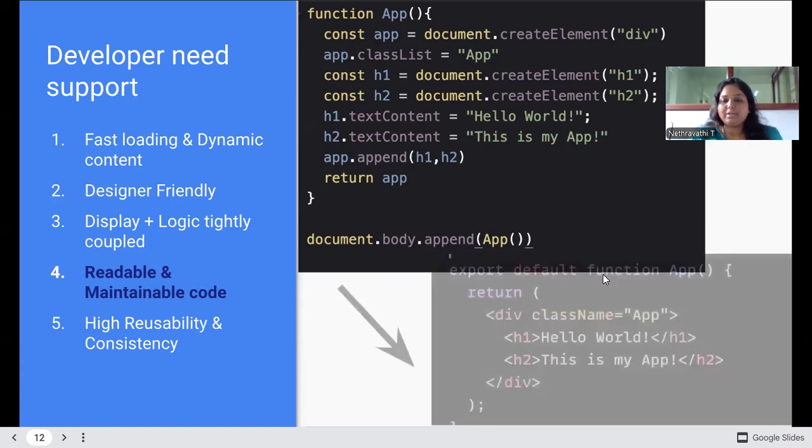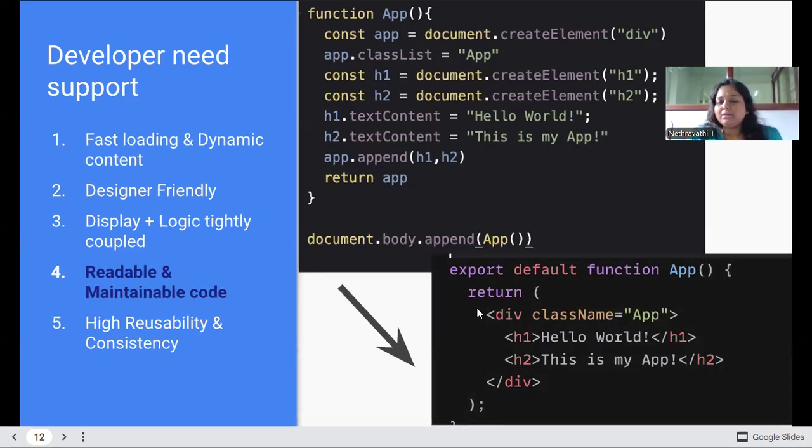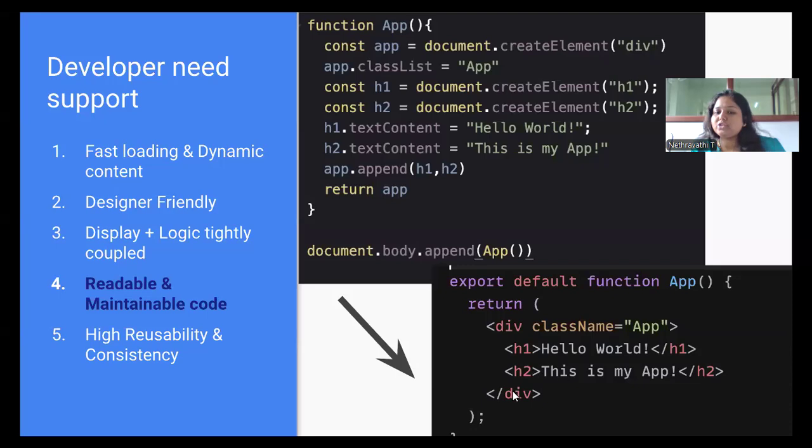But if we use React, just see the simplicity. We are just taking one division, writing H1, H2, closing the division, done. I hope you will find the difference now. You will experience the difference if you see this. Where is this much code and where is this much code? You can say, okay, this is only some 10 lines of code, this is fine. But think in a larger way, right? You're writing 10 lines of code for 2 lines. If it is a larger thing, how many lines of code are required?